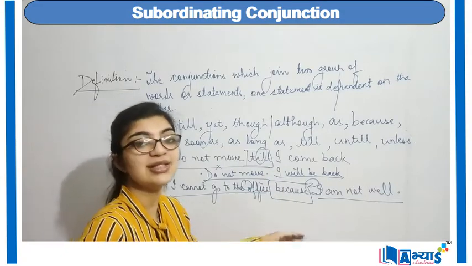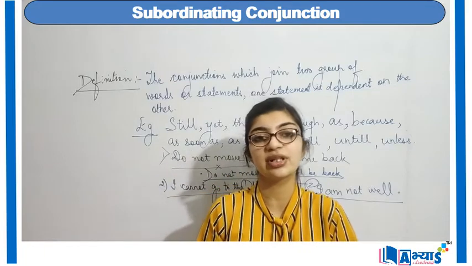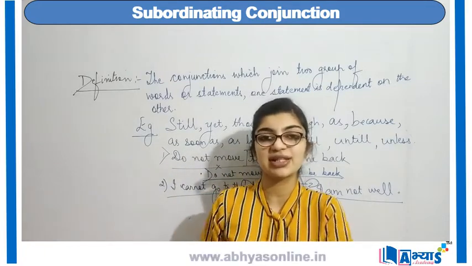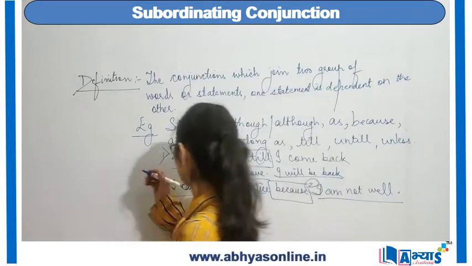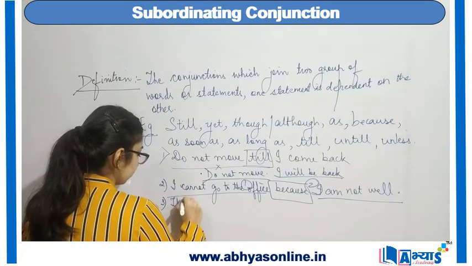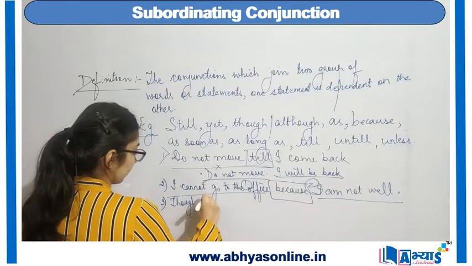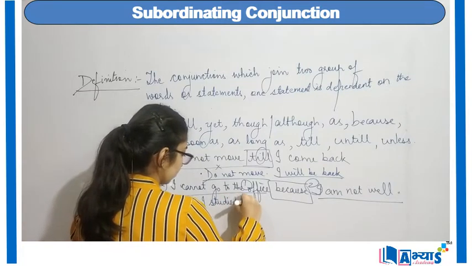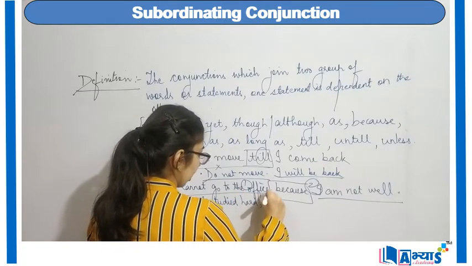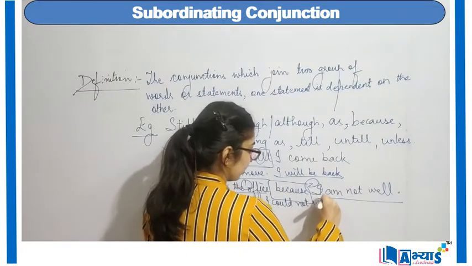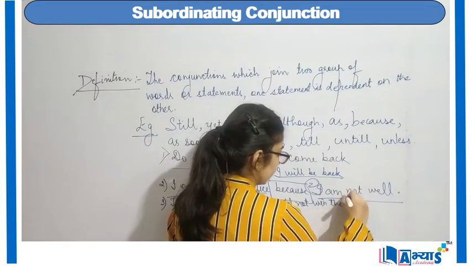But there are certain sentences in which the conjunction is used at the beginning, and the rest of the sentence follows the conjunction. For example, though I studied hard, I could not win the first prize.